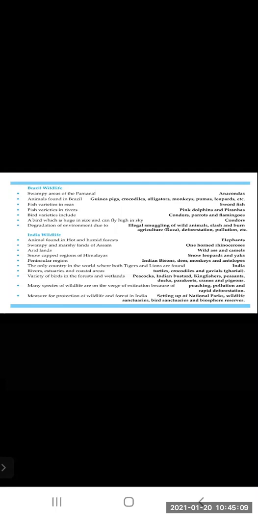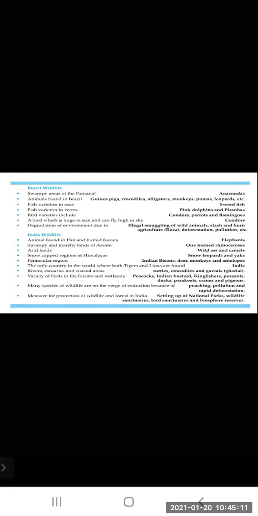Due to illegal smuggling of wild animals, slash and burn agriculture that we have seen, then deforestation and pollution. These are some of the reasons. Because of that, degradation of the environment has taken place.